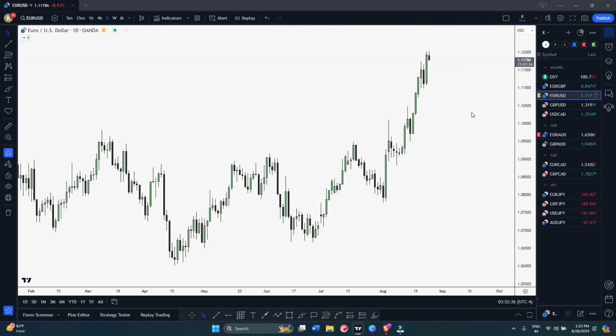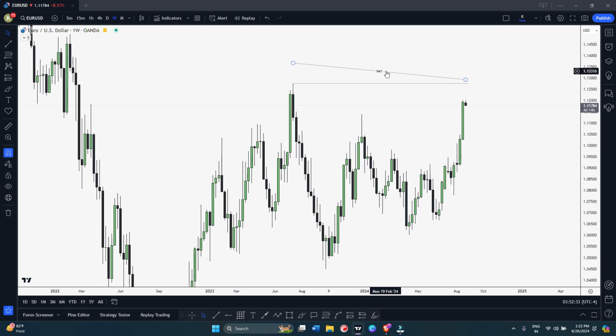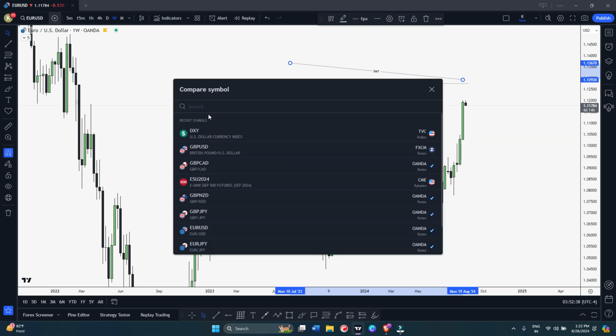Let's come to EURUSD. EURUSD looks a little bit interesting. If you come to the weekly time frame, basically if I apply GBPUSD here, okay.